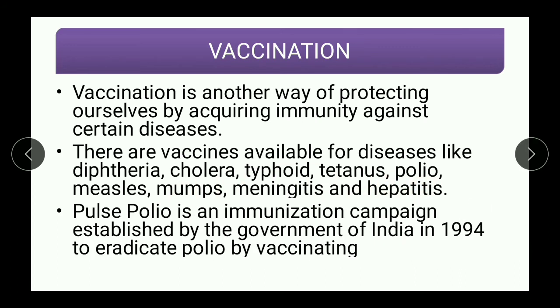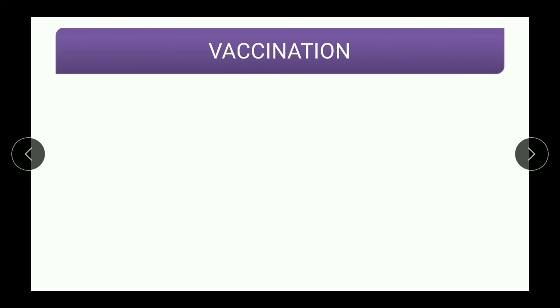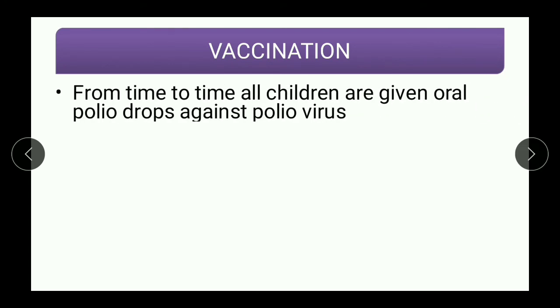Pulse polio is an immunization campaign established by the government of India in 1994, because before that there were many victims of polio, many patients because of polio. After 1994 the Indian government took up this campaign against polio, which was named pulse polio, and it was eradicated by vaccination. And because of this campaign, from time to time all children are given oral polio drops against the polio virus.